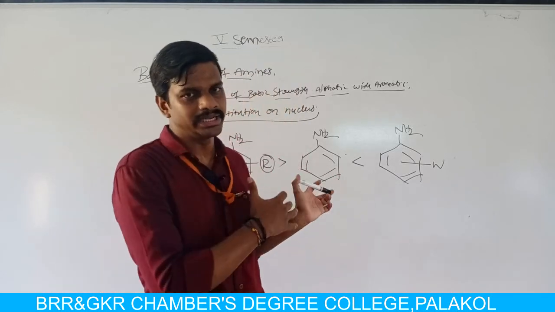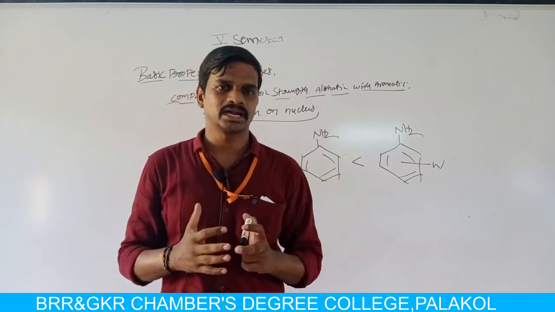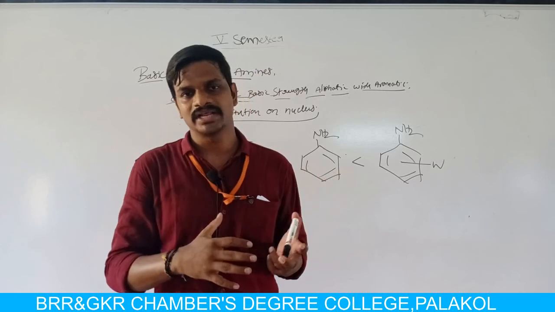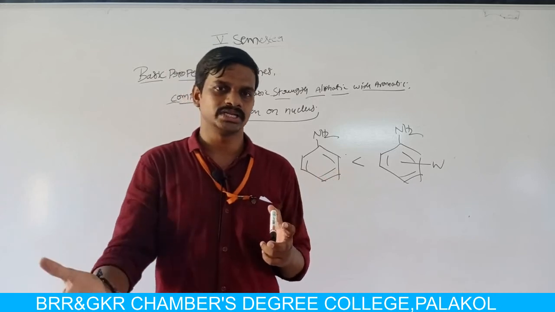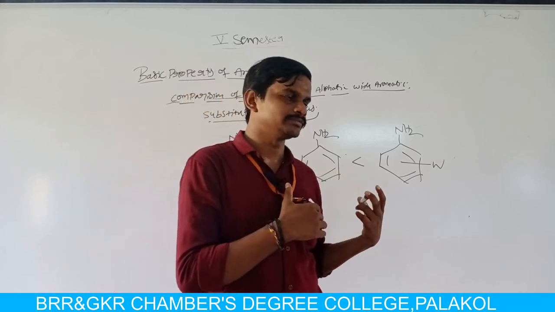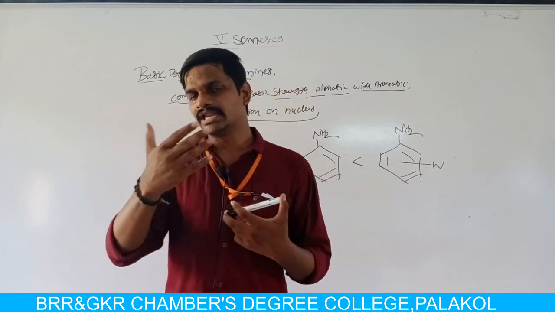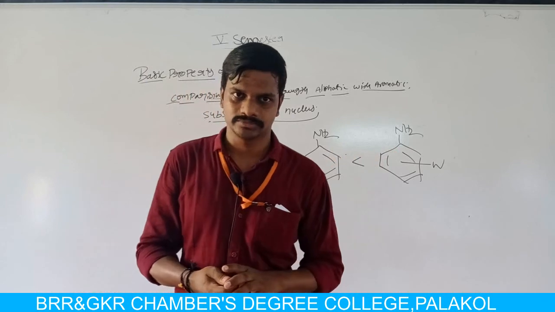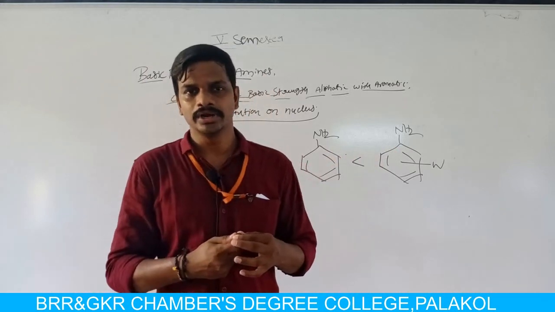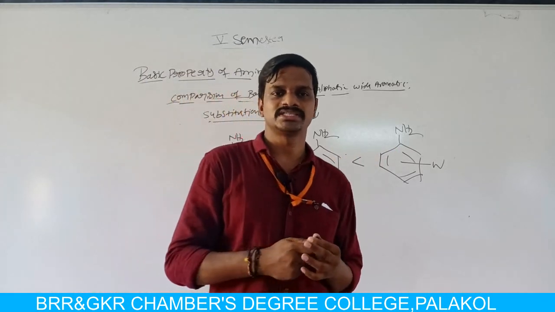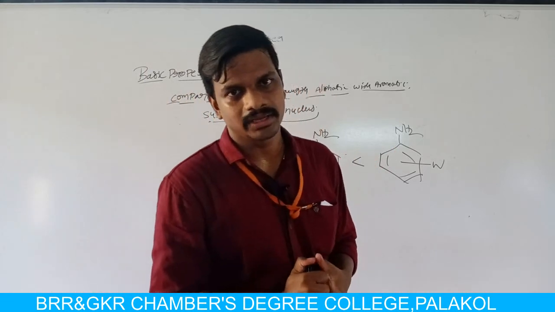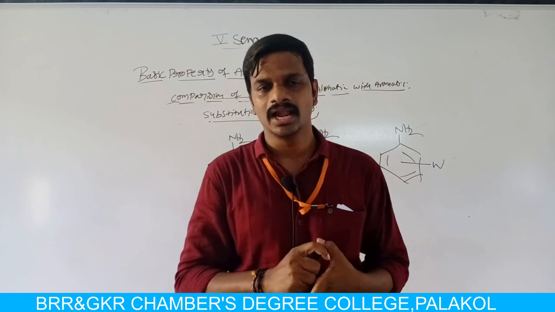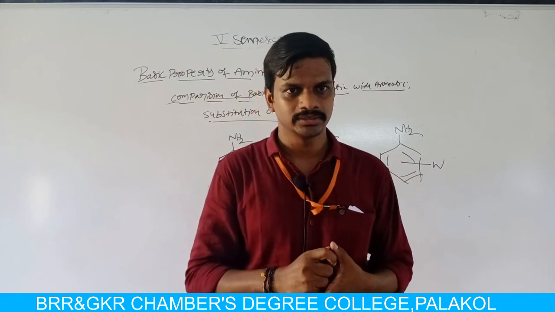Here we discussed in detail the basic character of amines, and we can compare ammonia with primary, secondary amines, compare primary, secondary, and tertiary amines, and compare aliphatic amines with aromatic amines and substituted aromatic amines. In the next session we are going to discuss chemical properties of aliphatic and aromatic amines. The next session is the last session for this unit. Thank you.